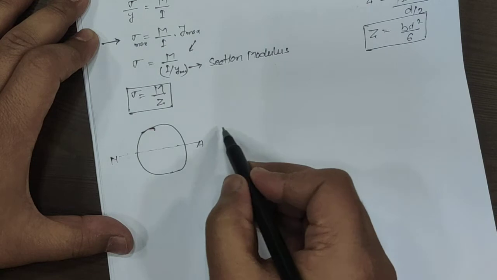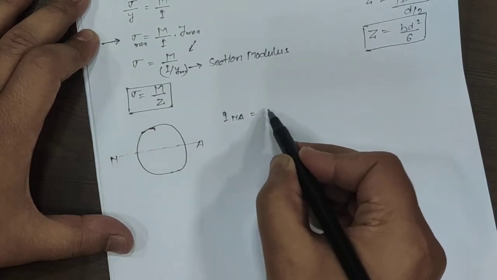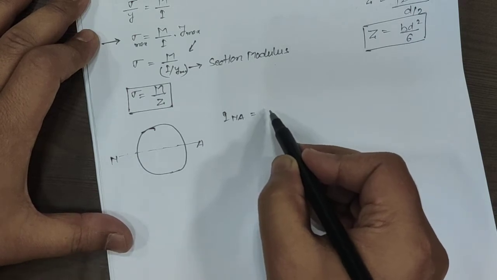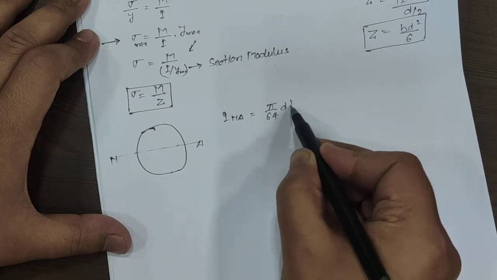Then I about the neutral axis, we know that the value is pi by 64 d to the power 4.